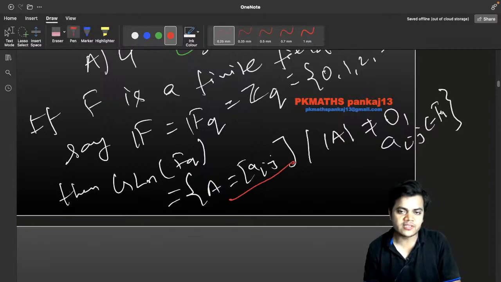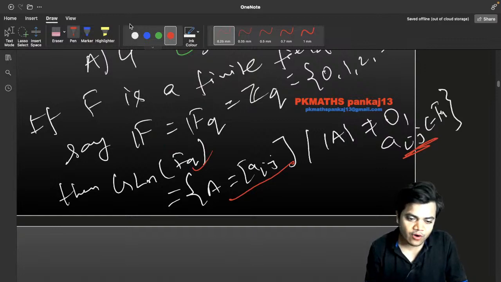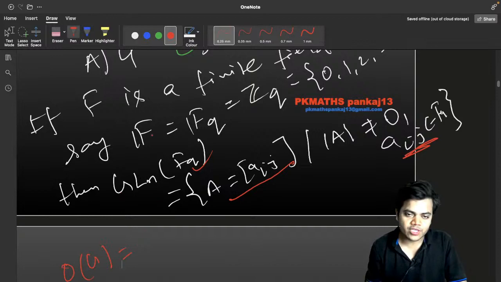What? The determinant of that matrix is not 0, which means it should be non-singular, and the elements a_ij are taken from the field Fq. In that case, there is a formula for the order of GL_n(Fq), and by using permutation and combination we count it.